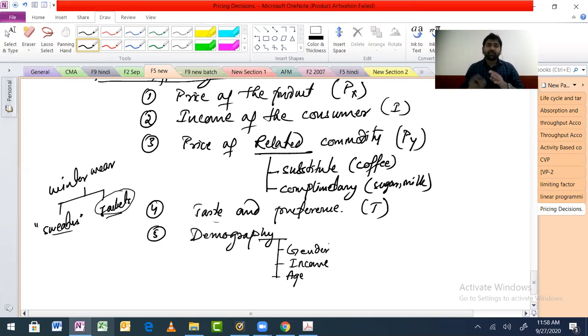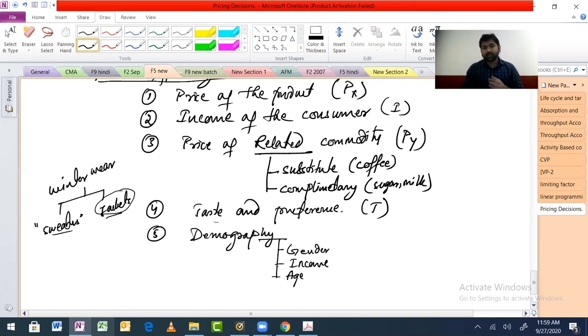Like for example, a society where gender imbalances are there, means women are more than men. Now in that place, the kind of demand that you will have will be a little bit different. The requirements, the shops, the things which they are selling, all of that will be according to that place.